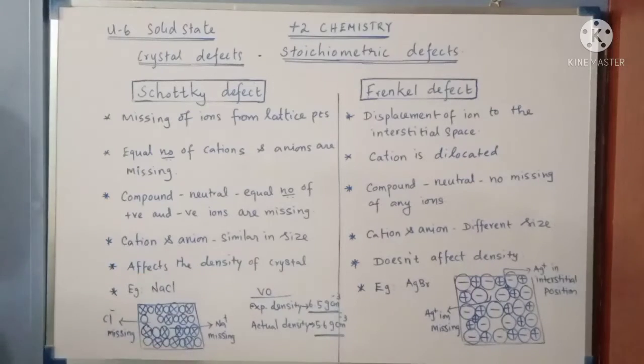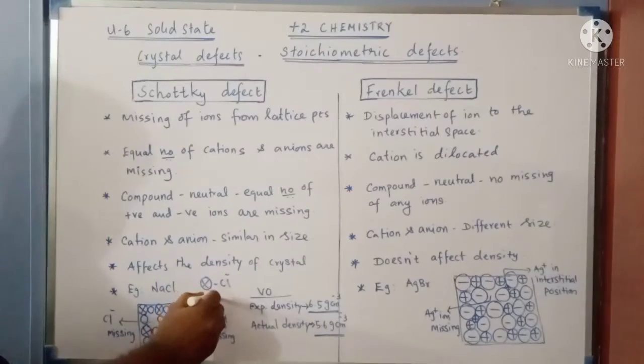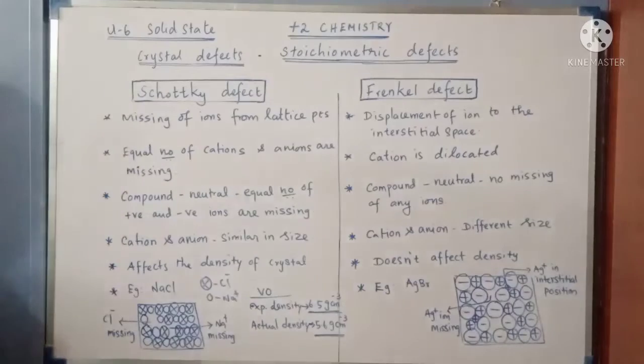Now this is an example for Schottky defect, sodium chloride. Here is the arrangement of ions in the sodium chloride crystal. The biggest sphere is the Cl minus ion, the smaller one is the Na plus ion. Now you can see in the second row, one Cl minus ion is missing. Similarly, in the third row, one Na plus ion is missing. So this is a diagrammatic representation of Schottky defect. Here one cation and one anion are missing from lattice points, but any number of cations and anions can be missing, but it will always be equal.